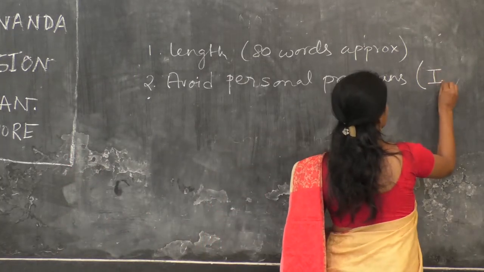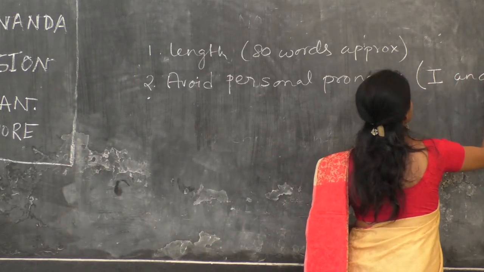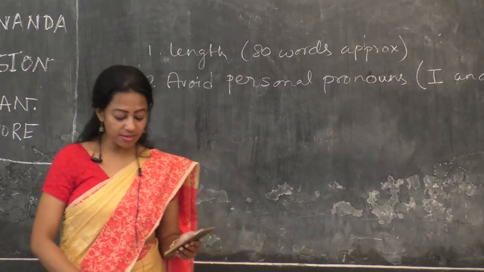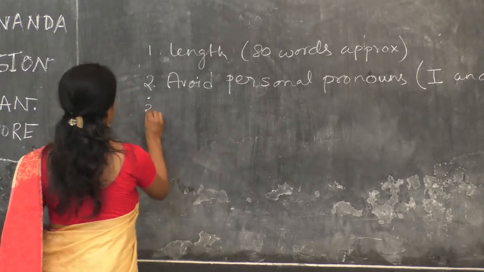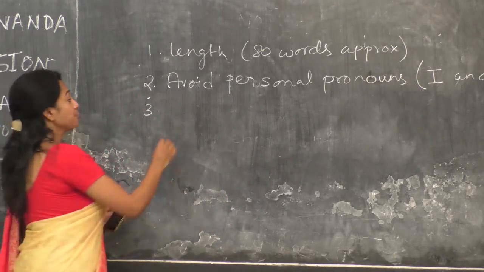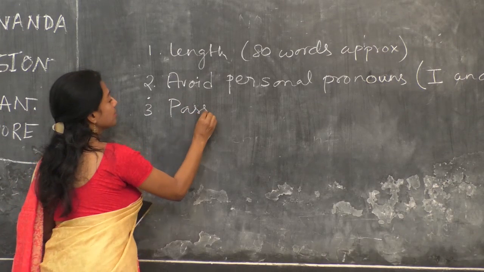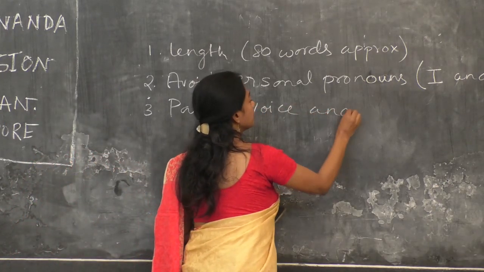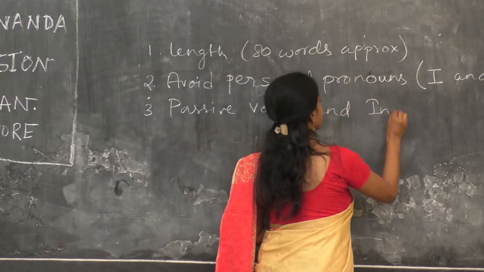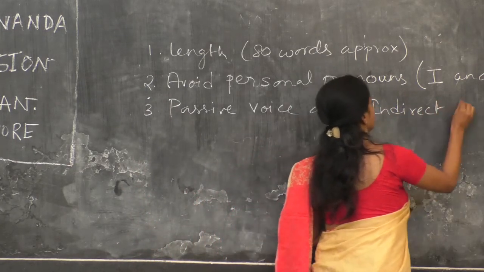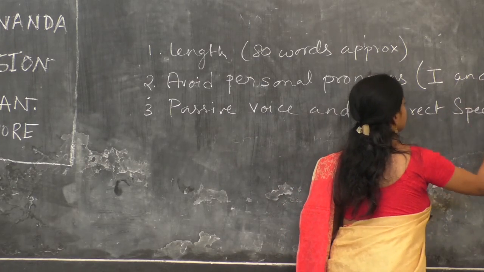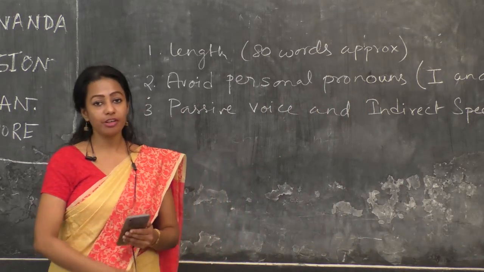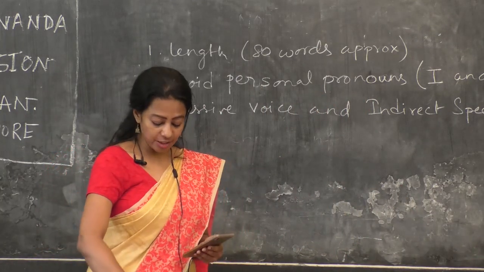You must not use these pronouns while writing a notice. Okay. Then it should be written in passive voice. So use passive voice only, and indirect speech. So it should be written in passive voice and in indirect speech.